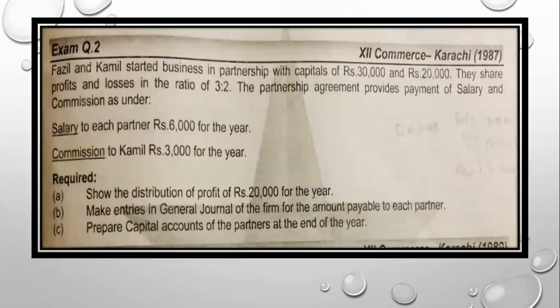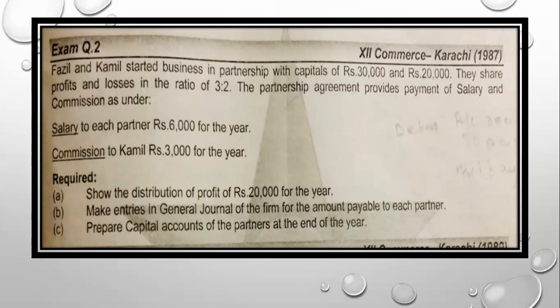We have Fazil and Kamal who started business in partnership with capitals of 30,000 and 40,000. What is the important part that we have to focus on over here? We have to focus on the partners' capital, if it is given in the question, the date when the firm started and the date when the firm is ending. Then we have to focus on the partners' distribution ratio, whether it is given in a ratio, equally, in percentage or in fraction. Another point to consider is the net income given in the question. These are the very important parts that you have to focus on.